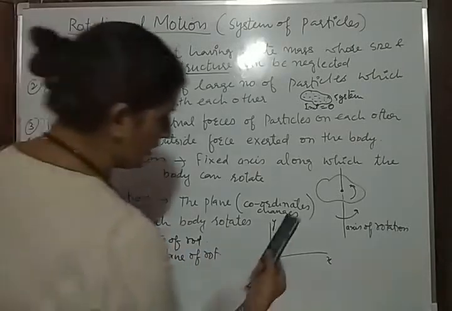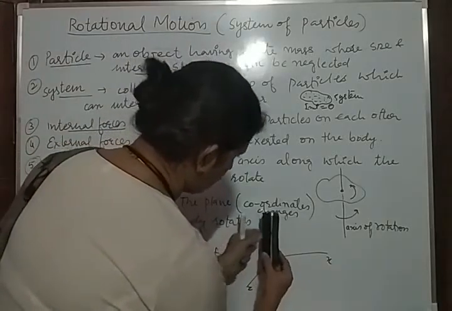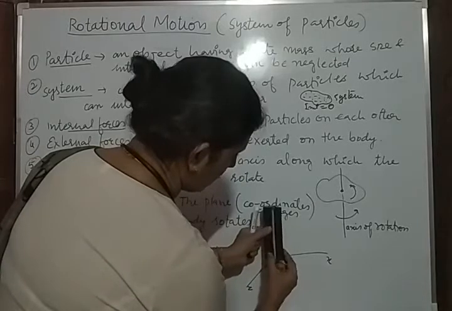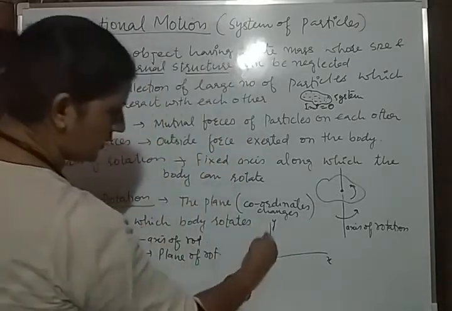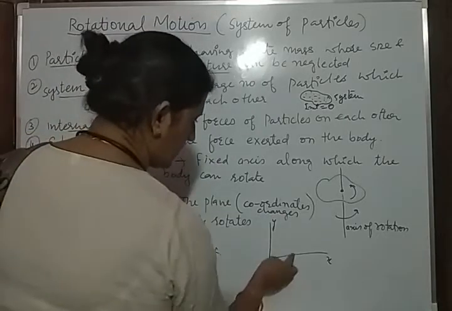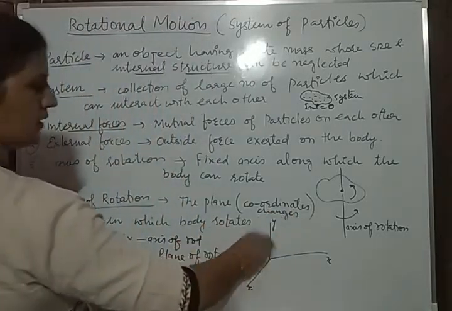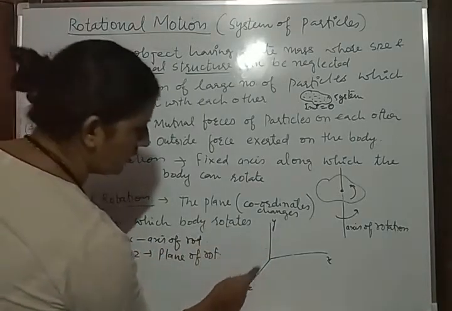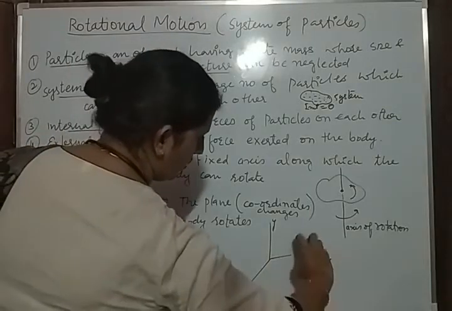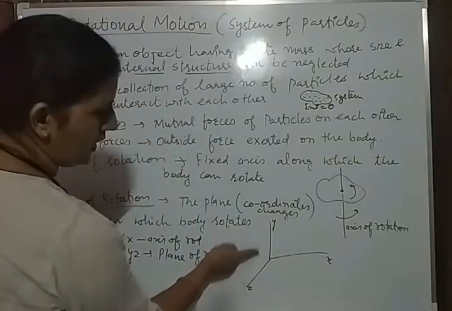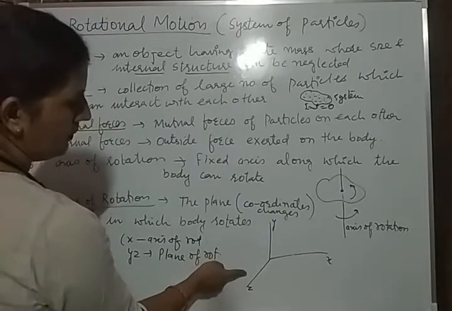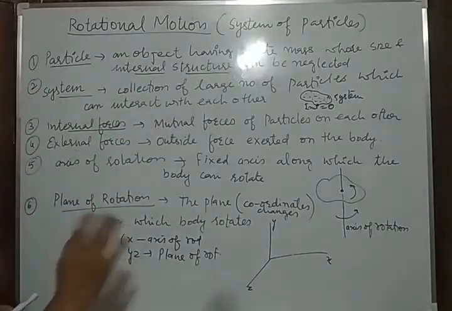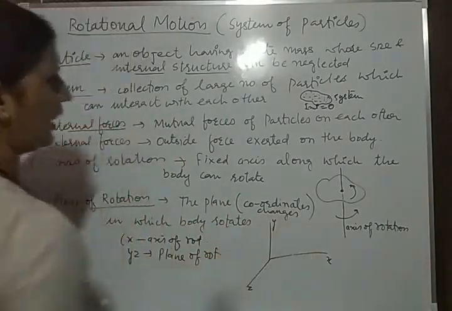Similarly, you can understand with this duster. If you are rotating this duster along the y-axis, what is happening there? It is now changing its axis. So here y is the axis of rotation and zx is the plane. Similarly, you can repeat this process along all the axes. So when the body is rotating along one axis, the other two coordinates are changing, and this is known as the plane of rotation, and the fixed one is the axis of rotation, for example the x-axis.